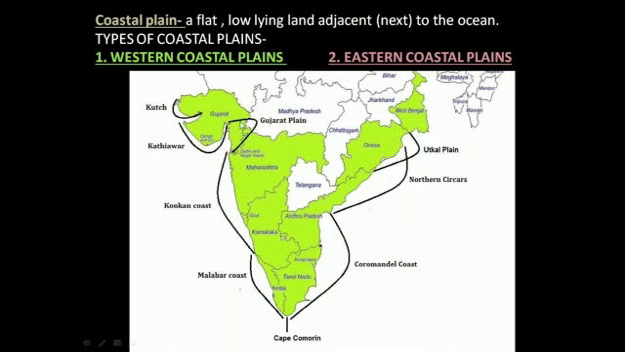As you can see here, the states which are located in the western coastal plains are Gujarat, Maharashtra, Goa, Karnataka and Kerala. And in the eastern coastal plains, Odisha, Andhra Pradesh, Tamil Nadu. We will study about these states in this chapter.